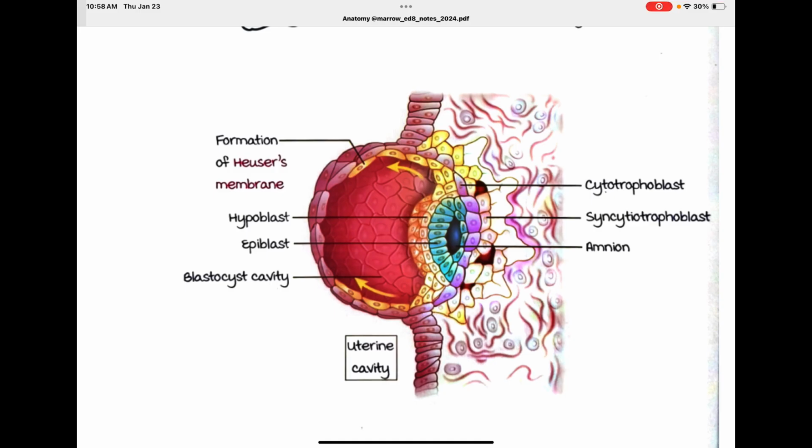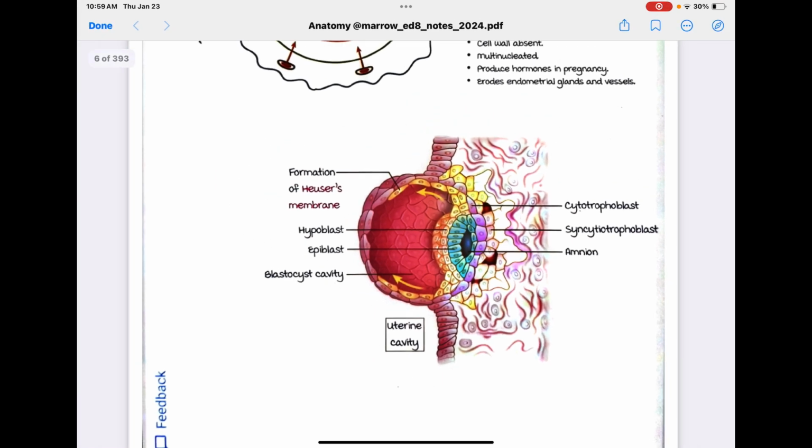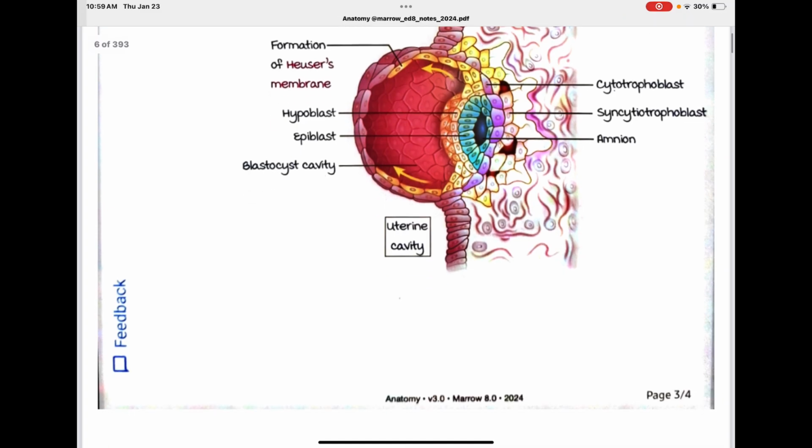This cavity is amnion. This is epiblast. Epiblast is dorsal and hypoblast is ventral. So this is dorsal and ventral hypoblast. And here is the blastocyst cavity. Here there is a formation of Heuser's membrane, uterine cavity.